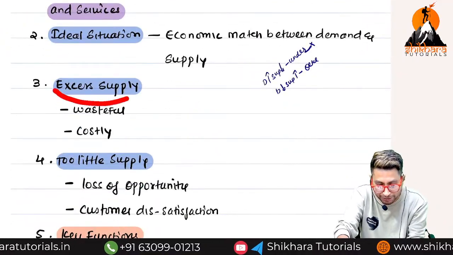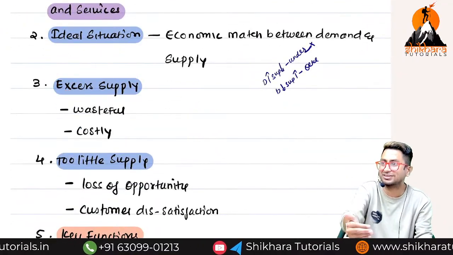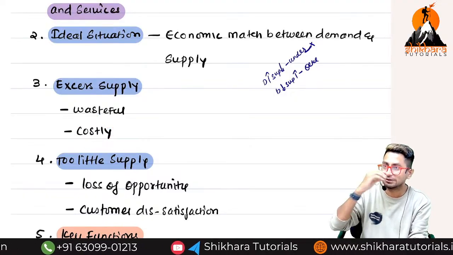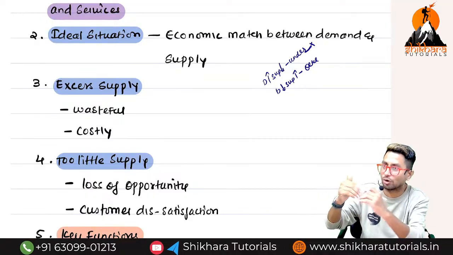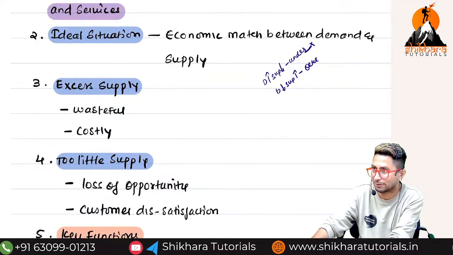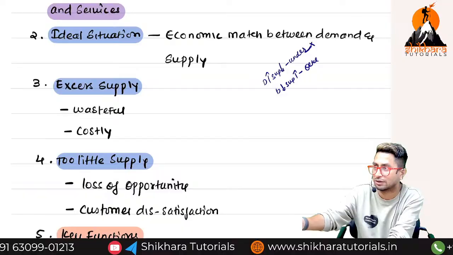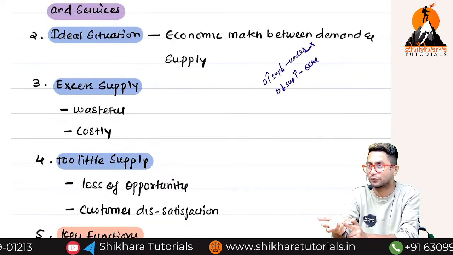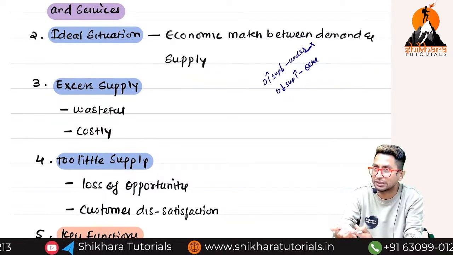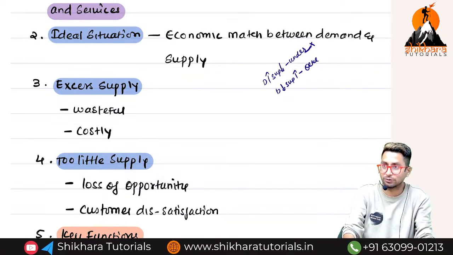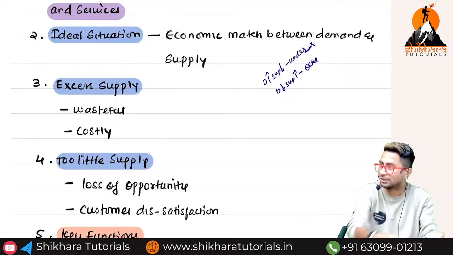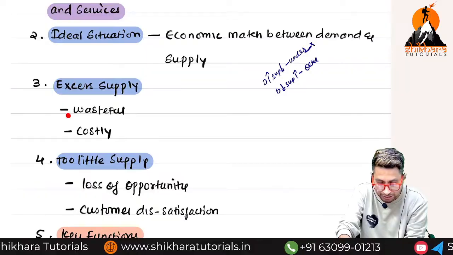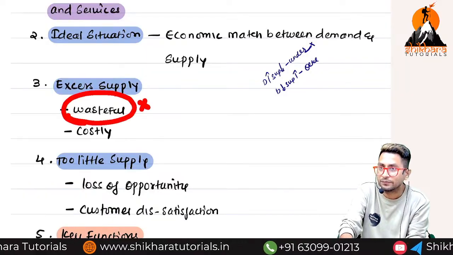So if I supply more than required, excess supply, what is going to happen? It will be very costly. Why? Just what I told, right? I am having lots of finished goods kept in my factory which are produced thinking of supplying. But demand is not there, right? Ordering cost I have already incurred for raw materials. Storage cost I will incur. And if they are perishable goods, again I have to discard them, scrap them, or sell them off. Lot of expenses. Plus I will waste my raw materials, right?